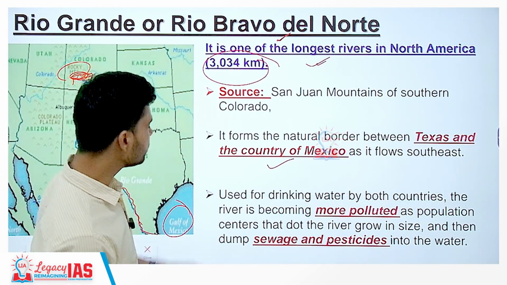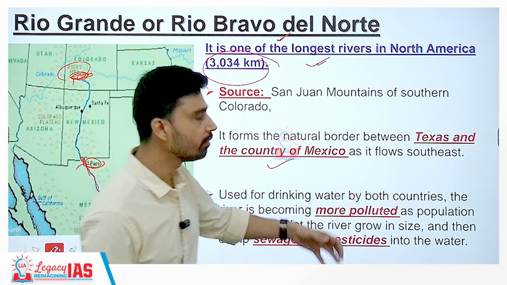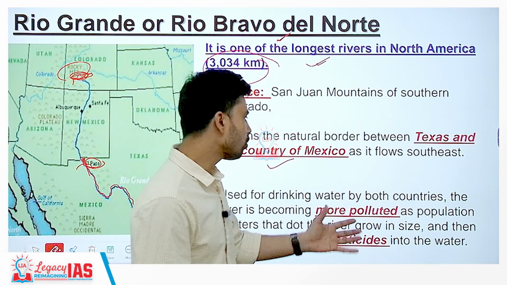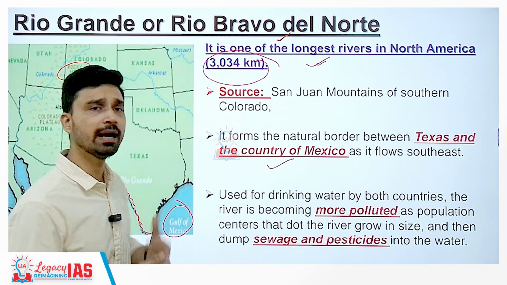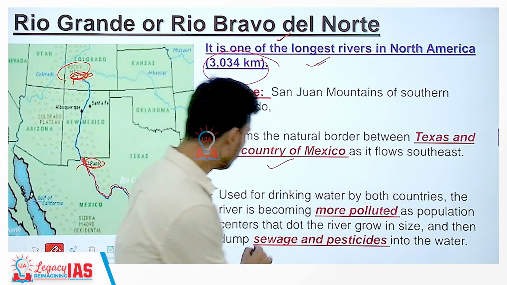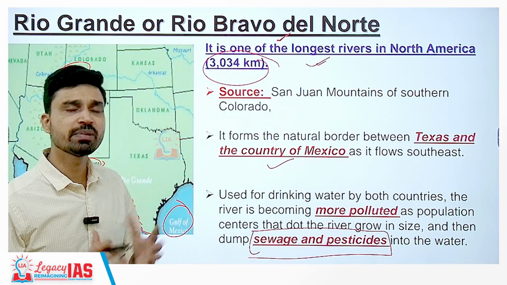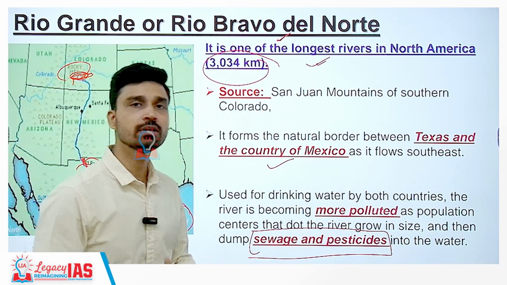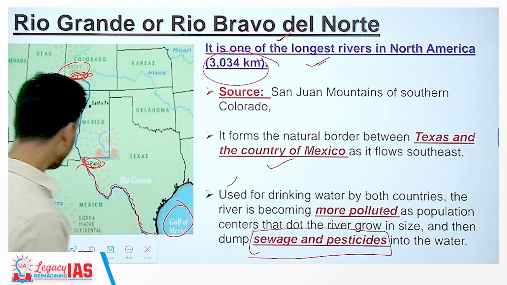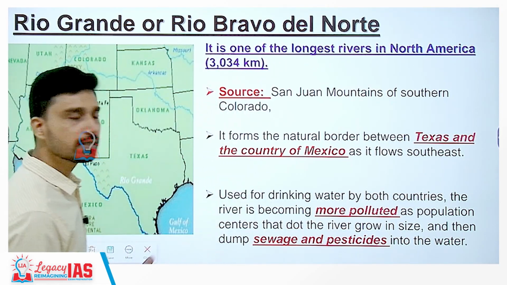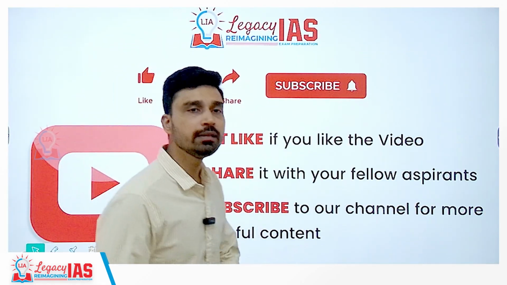Now, the river water is used for drinking purposes by both countries, but it is becoming more polluted because of the population centers growing along the entire bank of the river. Due to this sudden increase in population, a large volume of sewage and pesticides is being dumped into this river, and this has increased its pollution level. So, it is very vital that restoration work is conducted here, because it is a lifeline for many people living in this particular area.